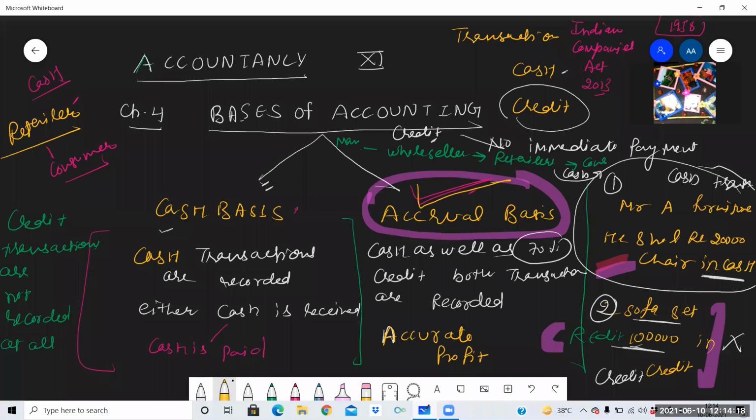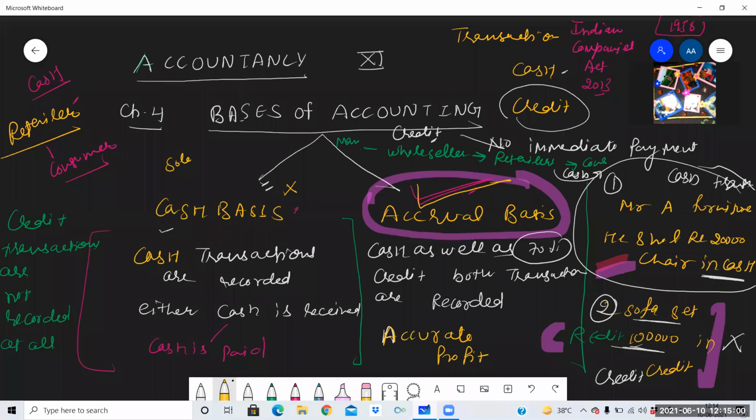So what I want to say here is that for sole proprietors and partnerships, it is up to them which base they want to follow, cash basis or accrual basis, depending on the nature of transactions. If they have all cash transactions, they can find out the profits by using cash basis. If they have mixed transactions, cash as well as credit, then they need to follow accrual basis. Clear? But if we are talking about companies, then they are not allowed to follow cash basis. They need to follow only accrual basis, because it is the base which is accepted by the Companies Act.